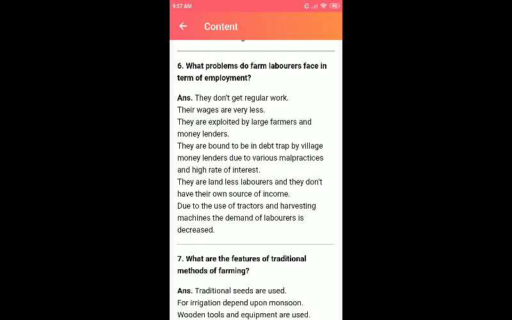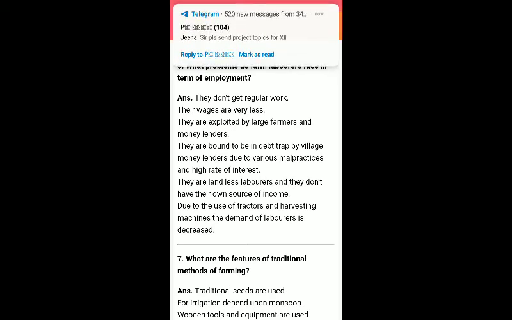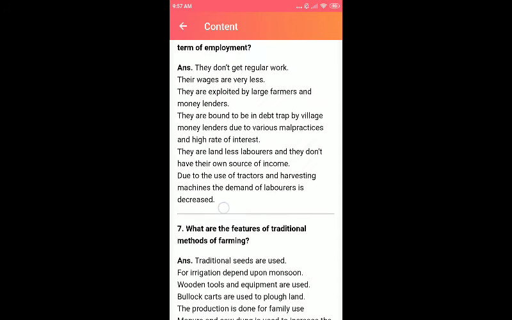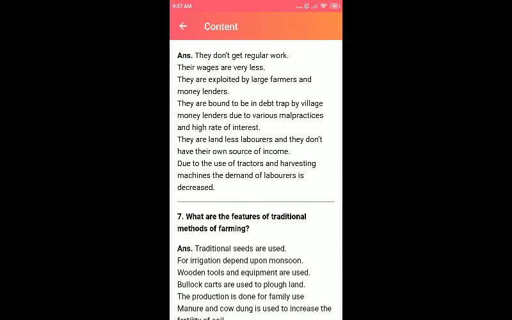They are exploited mainly by large farmers and money lenders. Large farmers sell the grains at a low amount, so these people are affected. Money lenders also give money and ask for extra interest, so that is also the reason these people cannot improve their lives. They are bound to be trapped in debt by village money lenders. As I said before, we also learned about a lady who got money from a money lender and could not pay her debt, and finally she sold a piece of her land to pay the debt.